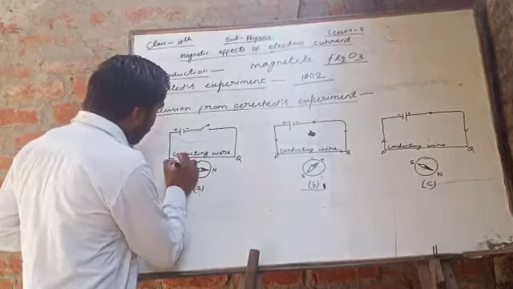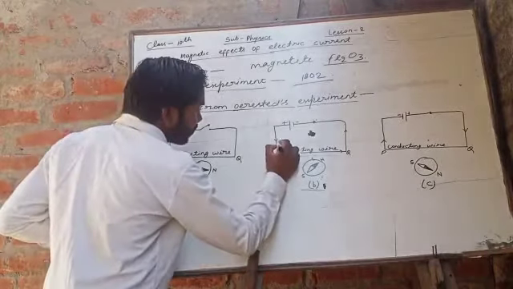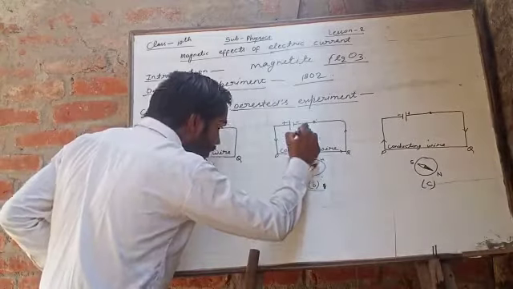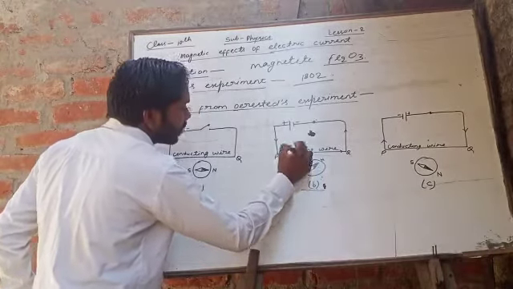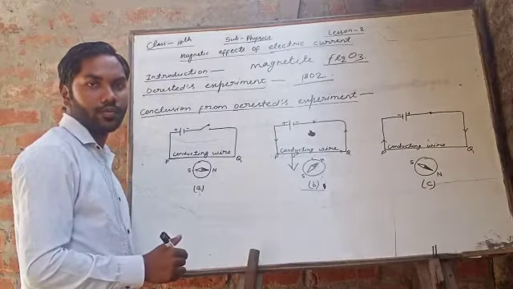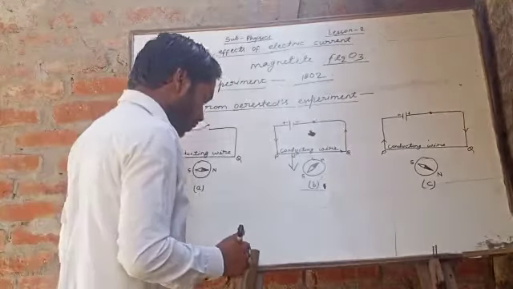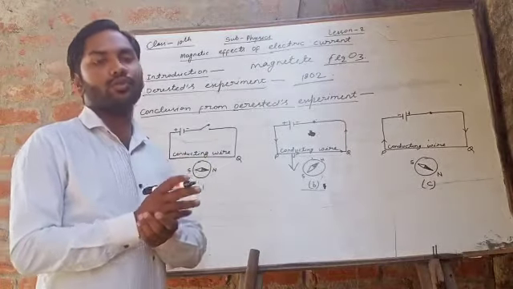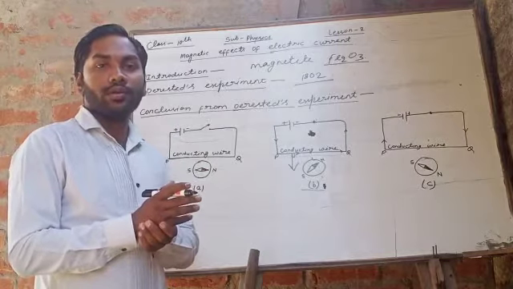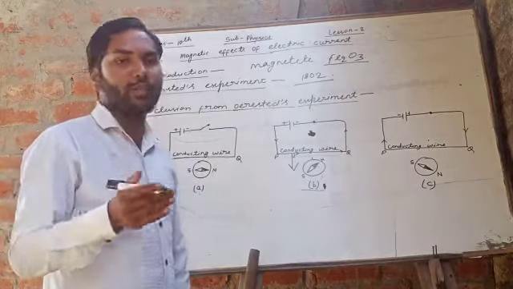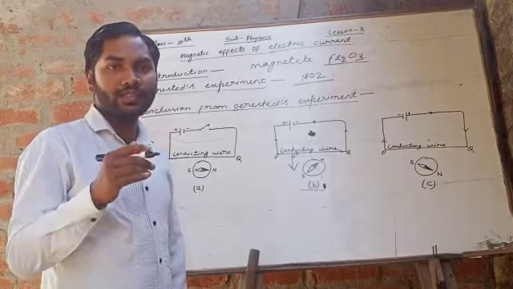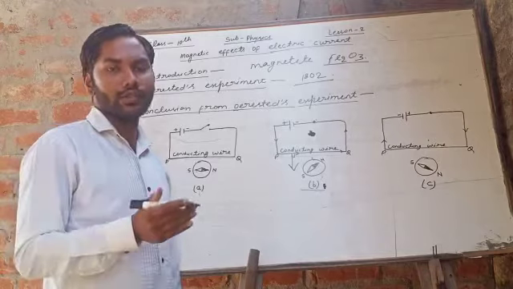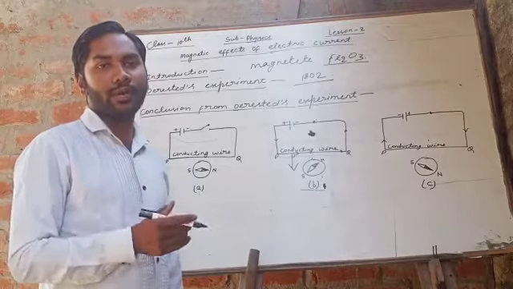Means here the direction of current is this, so the magnetic field will be perpendicular, at 90 degrees. Whether the charge is stationary or in motion, the magnetic field will be generated by that charge. It does not matter whether the charge is in motion or at rest, it will produce a magnetic field.